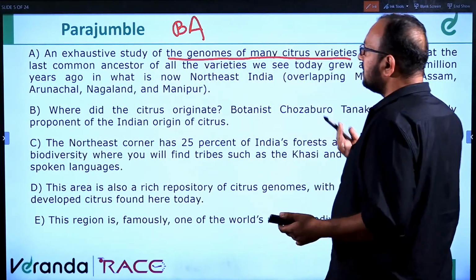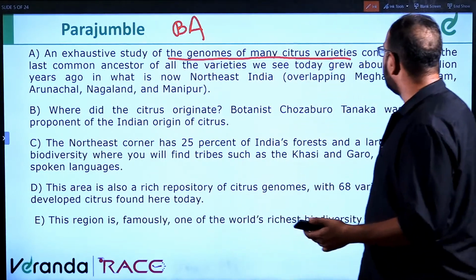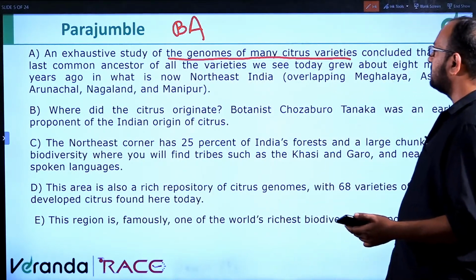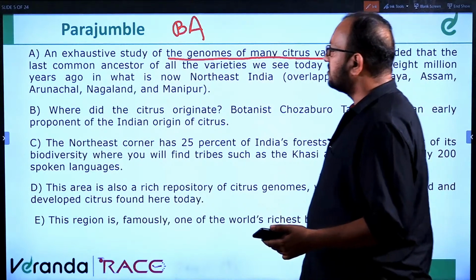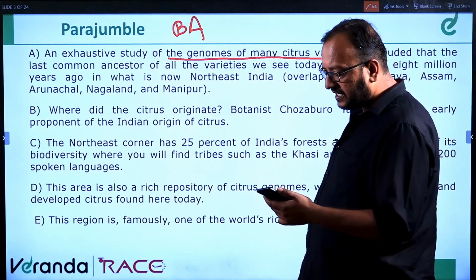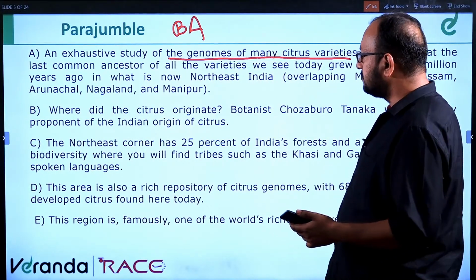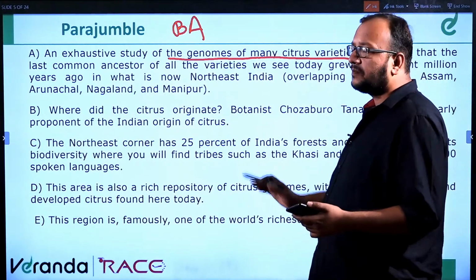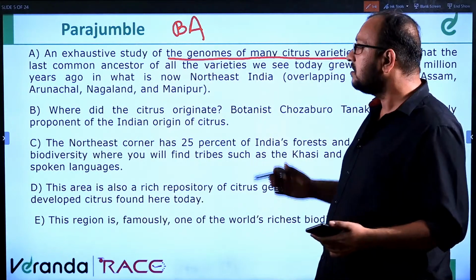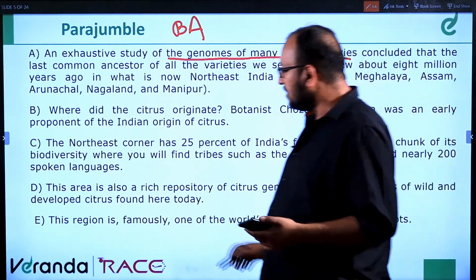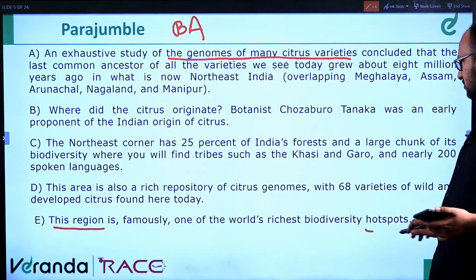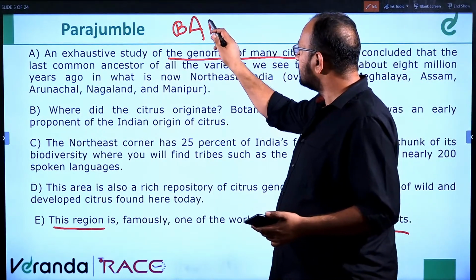It says the common ancestor of all the varieties we see today grew about 8 million years ago in what is now northeast India, overlapping Meghalaya, Assam, Arunachal, Nagaland and Manipur. So, BA would be the correct order. Next comes, A talks about the origin and the place where it is, what is now Assam, Meghalaya, Manipur and all. Here it says this region is famously one of the world's richest biodiversity hotspots. So, it will be BA, E.